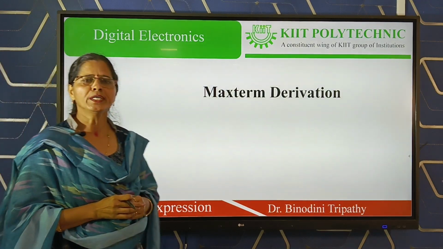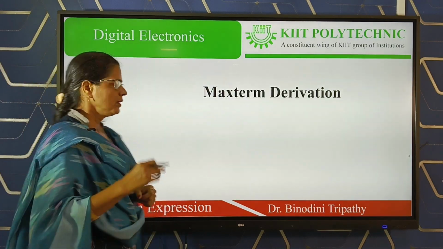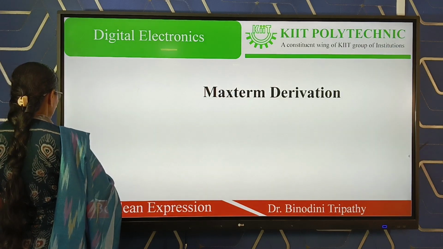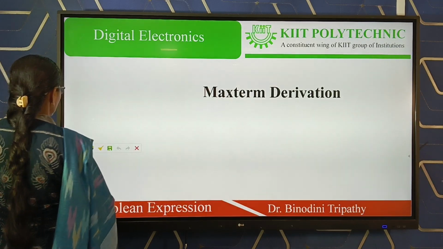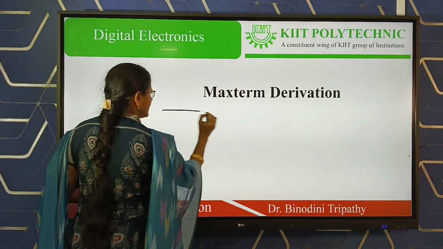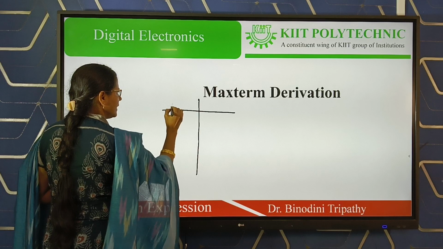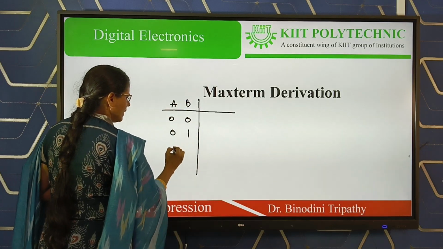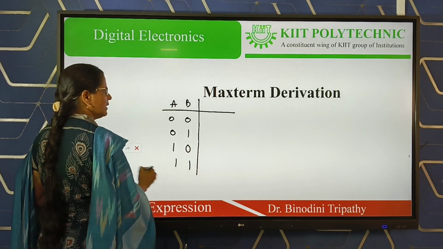Then we consider how we derive the maxterm. So suppose you have a two variable system. For a two variable system, we have four states as usual in the minterm case. A, B, we have four states: 0 0, 0 1, 1 0, 1 1.